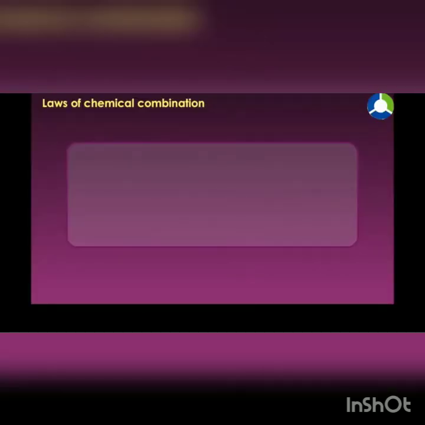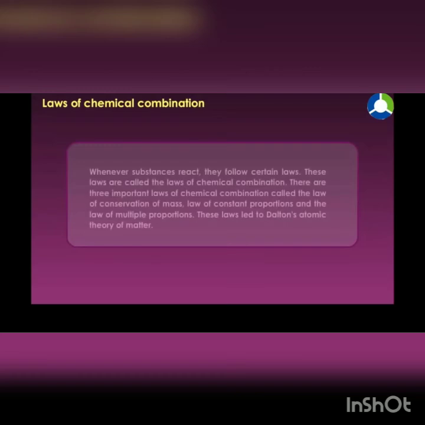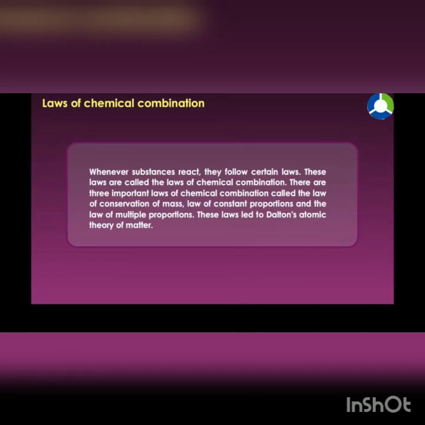Laws of chemical combination. Whenever substances react, they follow certain laws. These laws are called the laws of chemical combination. There are three important laws of chemical combination called the law of conservation of mass, law of constant proportions, and the law of multiple proportions.